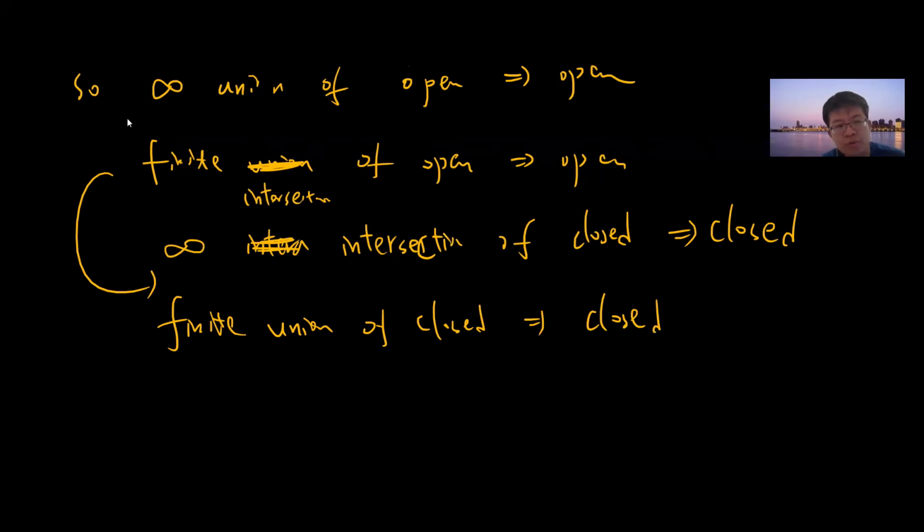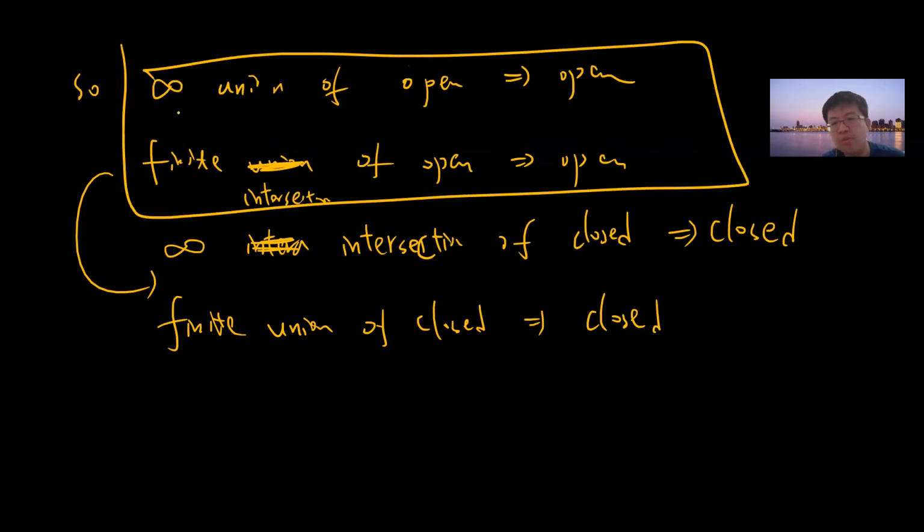So you take complements to get the other statements, and probably only these two are the non-trivial parts.